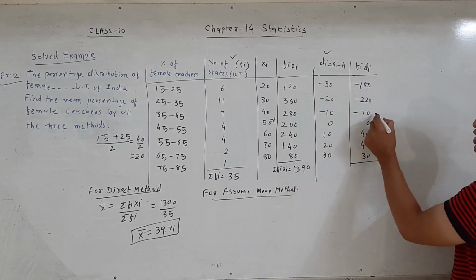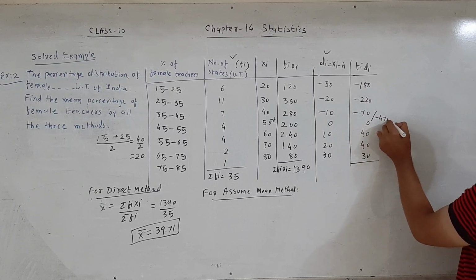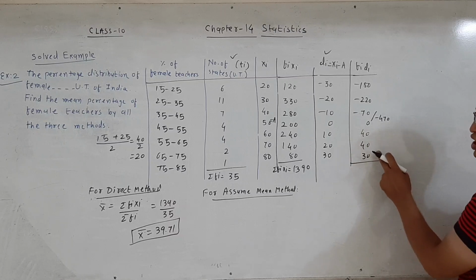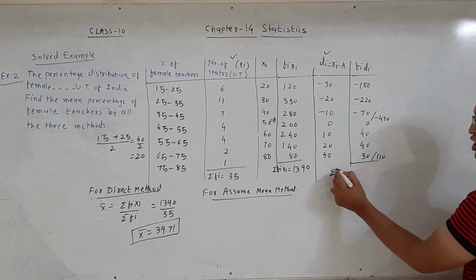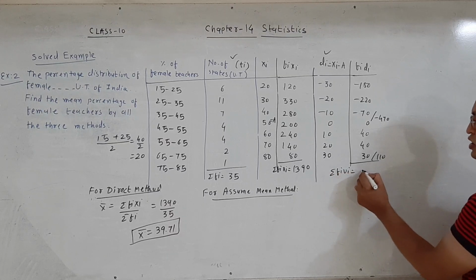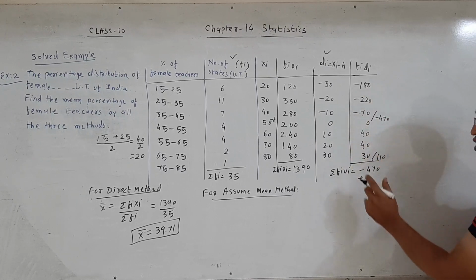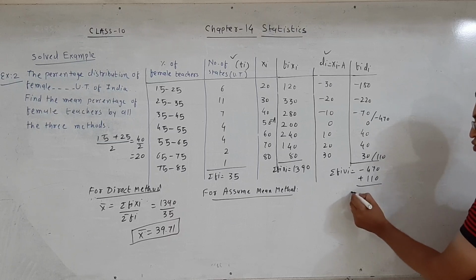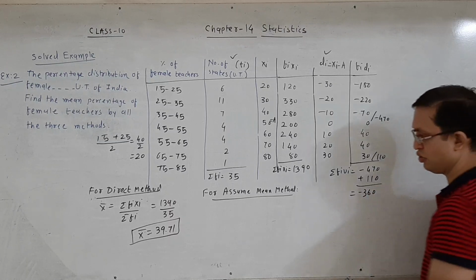Here negative number of sum is 400 minus 70. हम इस साइड कर देंगे क्योंकि हमारा सिंपलीफिकेशन थोड़ा इजी होता है. 40 plus 40 plus 30, then the addition is 110. Therefore sigma fi di is equal to minus 470. Sum of negative terms and sum of positive terms is equal to minus positive 130. Then answer is minus 360.